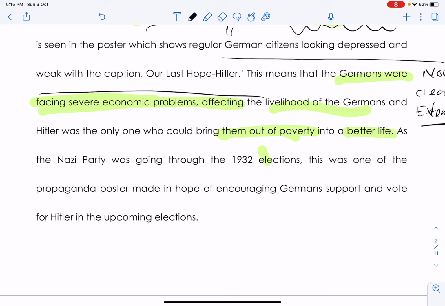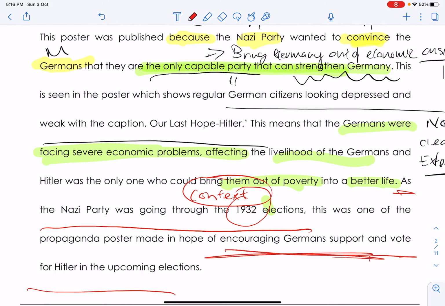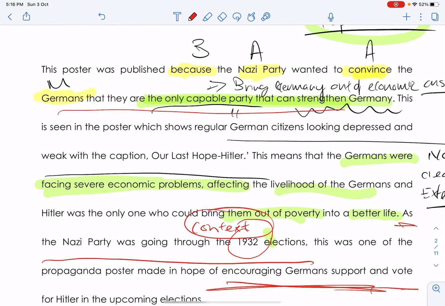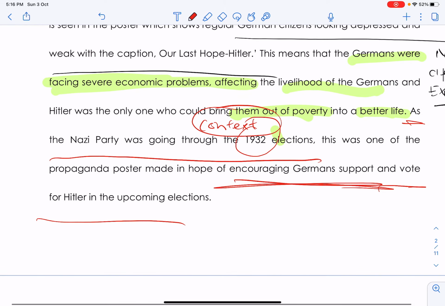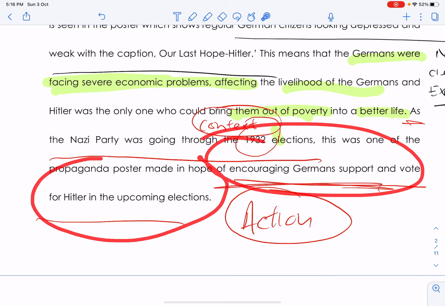Next will be my context. Context is here. Thus, as the Nazi Party was going through the elections, right? So next, clearly written, my context here. So because of the election, the action will naturally be to encourage Germans to support and vote for Hitler in the upcoming election. Quite straightforward, right? So I got this from 1932. 1932 elections are happening. Thus, the author, in saying this message that the Nazis are the only capable party to strengthen Germany, it can lead to the action, right? It will lead to the action of encouraging Germans to actually support and vote for Hitler.